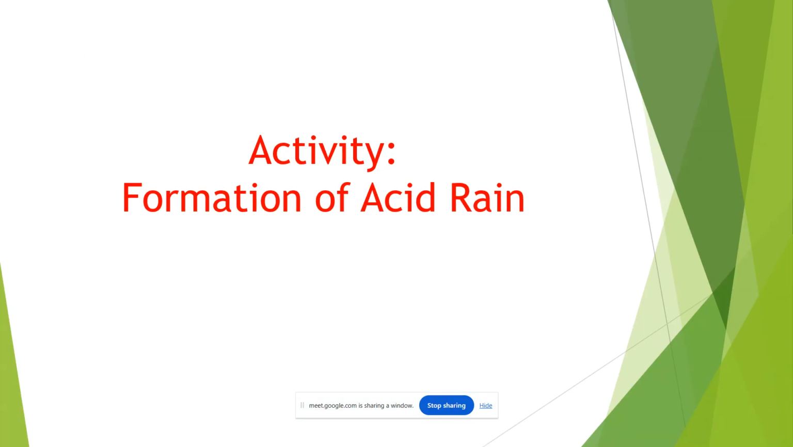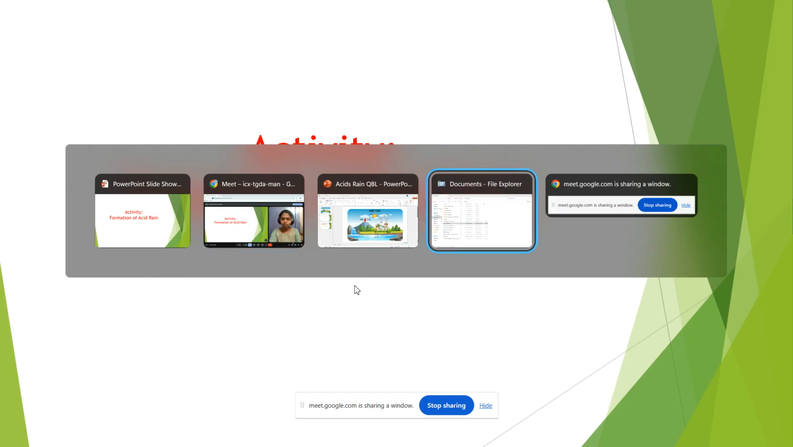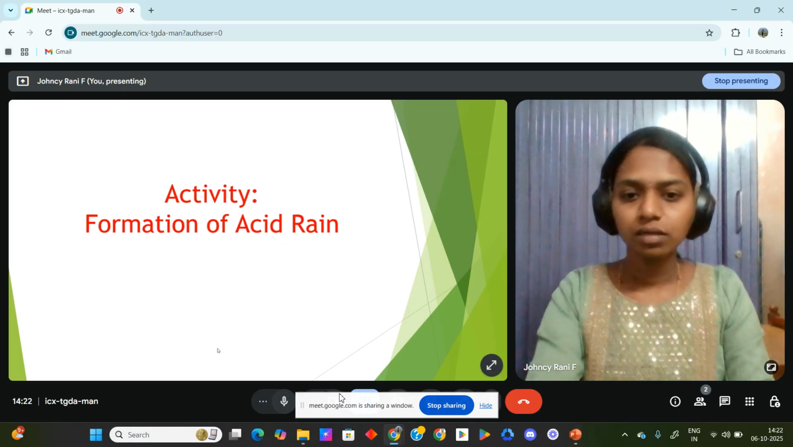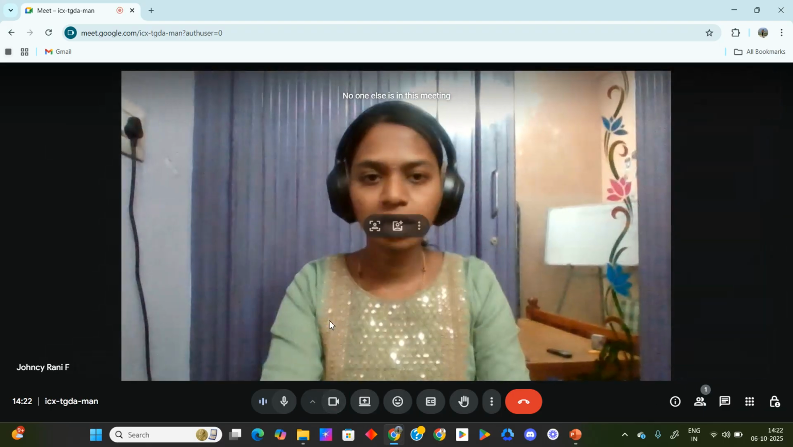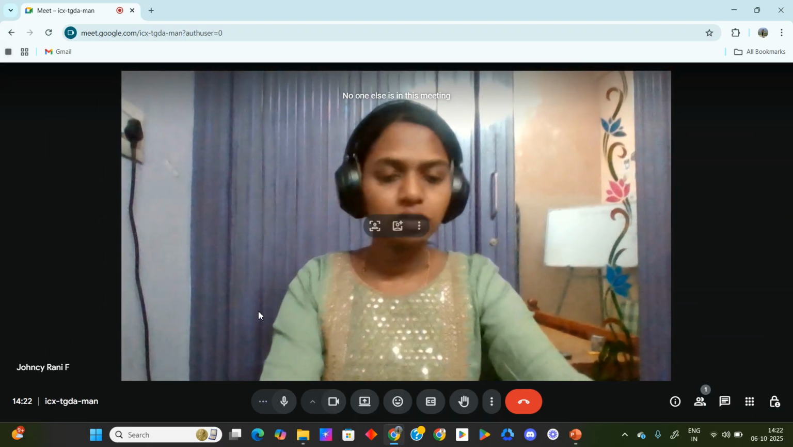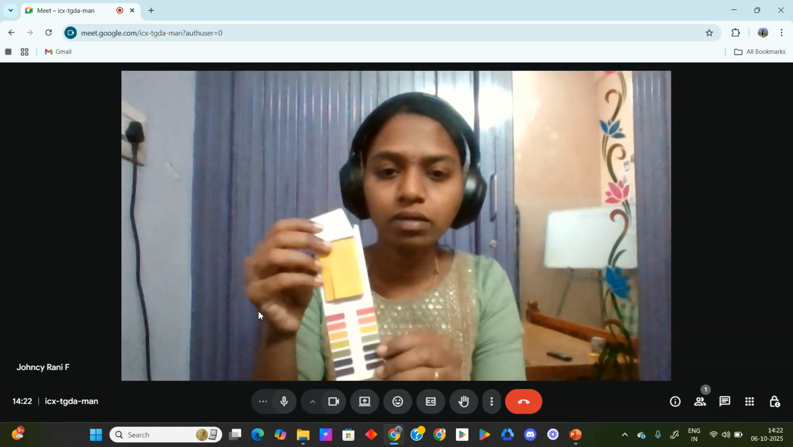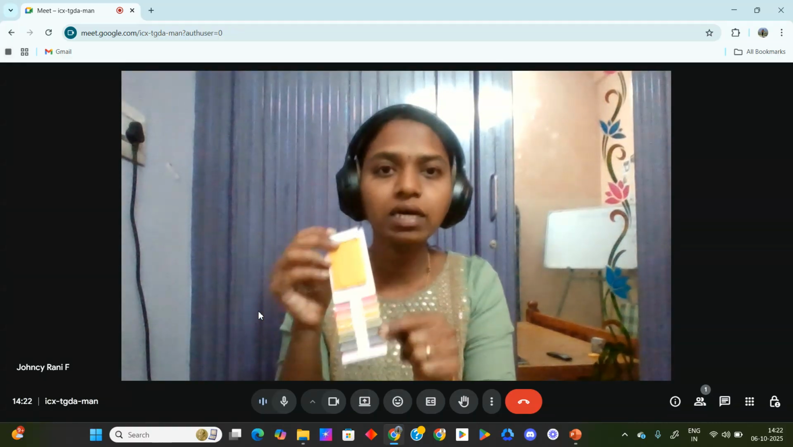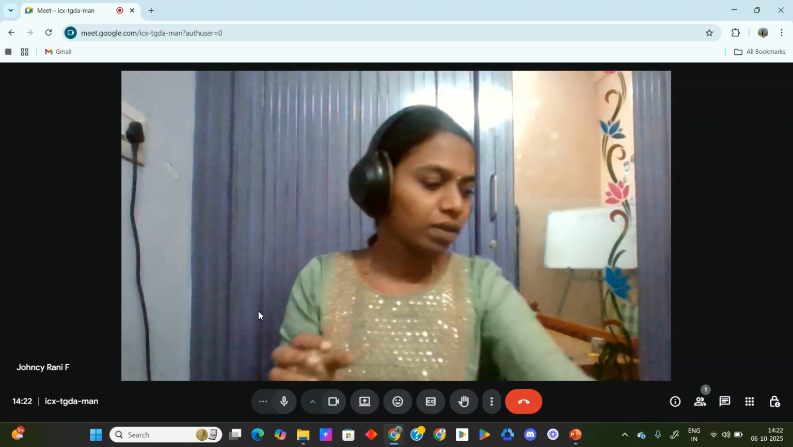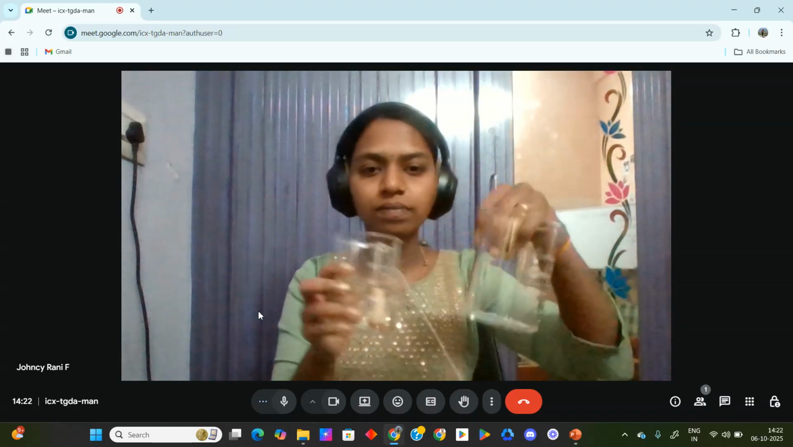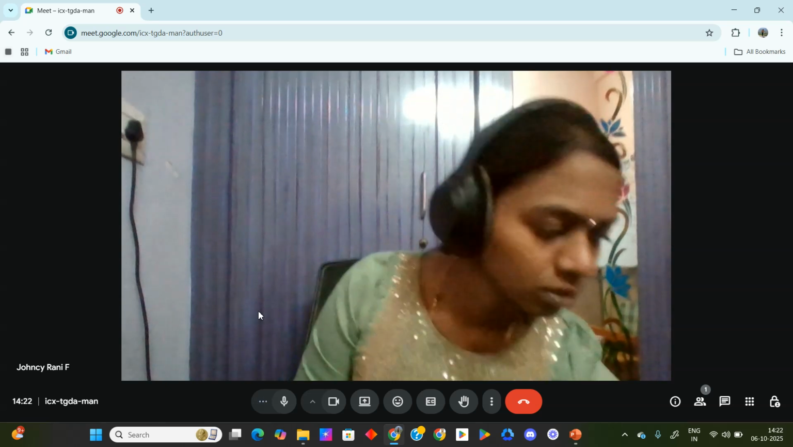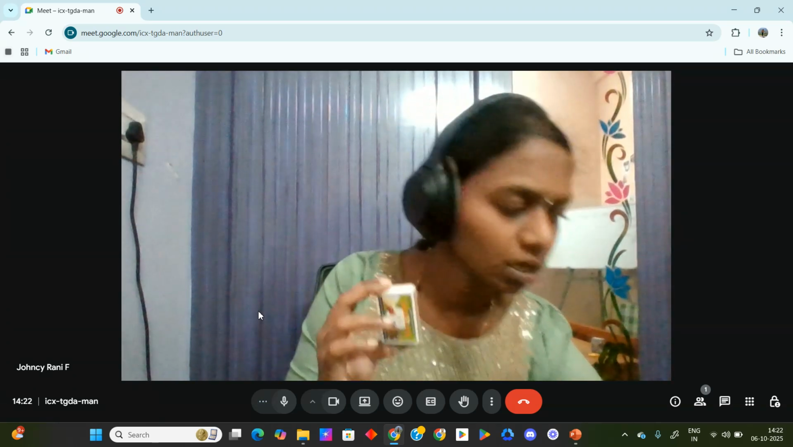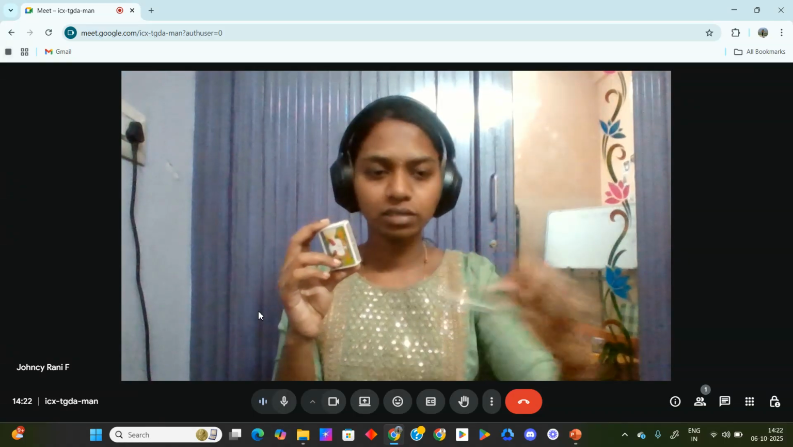And see here, we are going to form acid rain by doing a chemical activity. Okay, so let's do the activity. For this activity we need certain materials. We need pH paper. pH paper is used to identify acidic and basic character. And we need 2 beakers, then a matchbox. Here I have taken a matchbox and 1 watch glass.